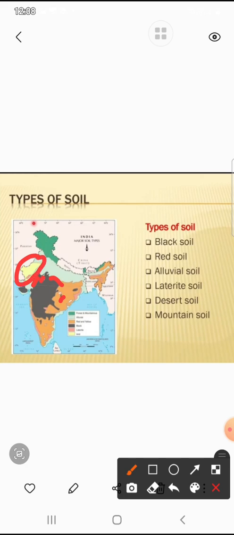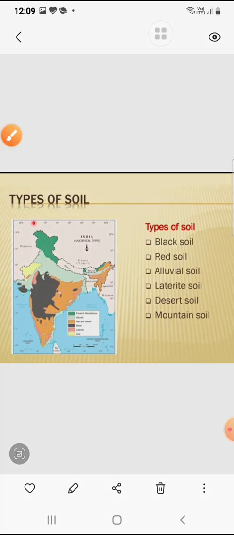Last is mountain soil. This type of soil is rich in humus and has a dark brown or black color. It is found in the mountainous areas of Jammu and Kashmir and Himachal Pradesh. It is suitable for growing tropical fruits, saffron and tea. This type of soil is also found in the hilly regions of Karnataka and Kerala, where tea, coffee and spices are cultivated. So this is the area where we find mountain soil, and some area of Karnataka also, and this side. So this is all about types of soil.